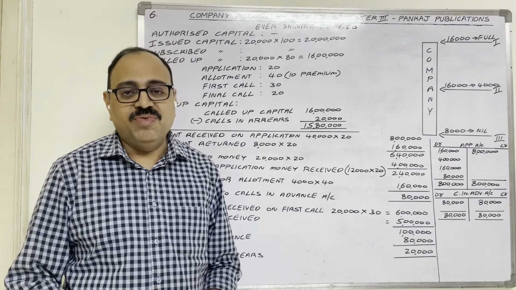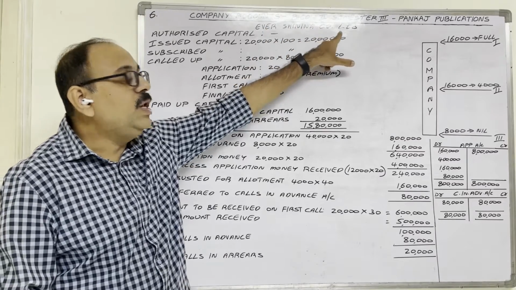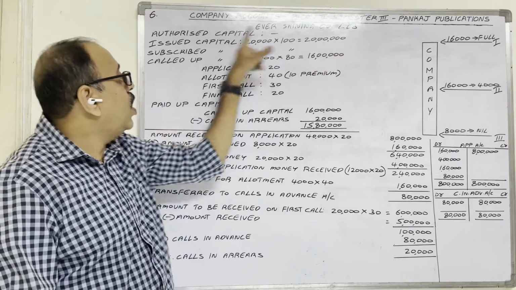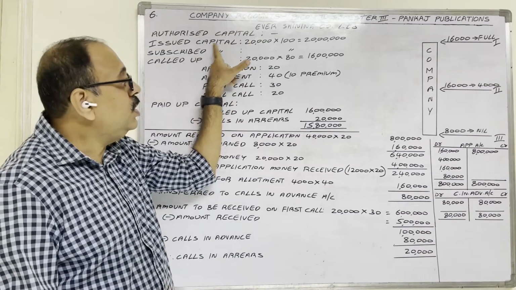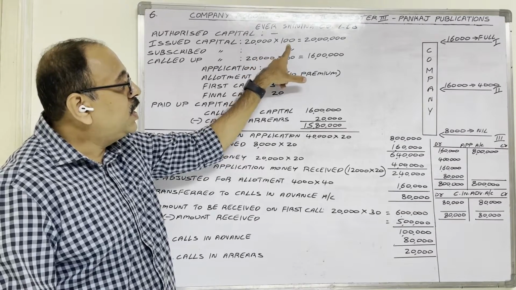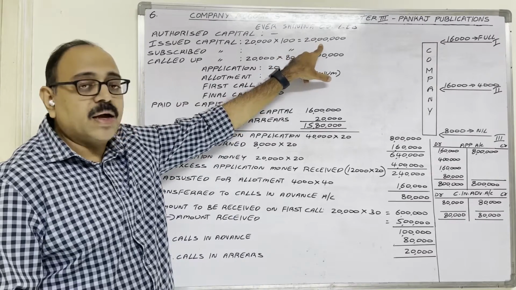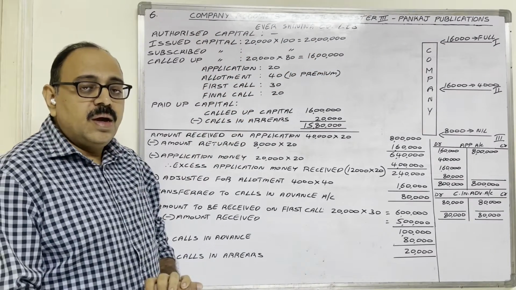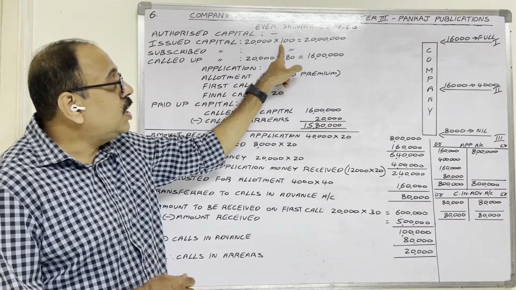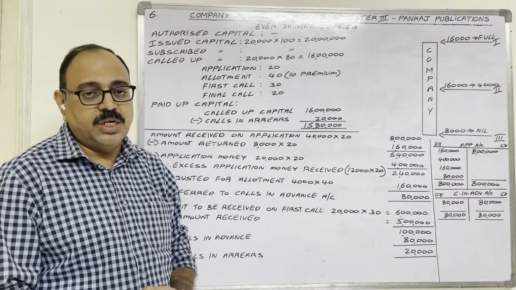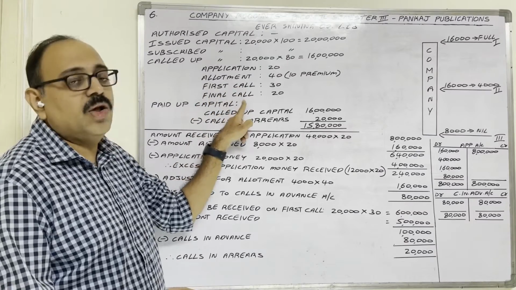Let us understand the question first. There is one public limited company, Ever Shining Company Limited. In the question, their authorized capital is not given. Issued capital is given. The company issued 20,000 shares at 100 rupees each. So 20,000 into 100, 20 lakh, is called issued capital. One share's face value is 100 rupees. And how does the company want to collect this 100 rupees? In 4 installments: application money, allotment money, first call, final call.